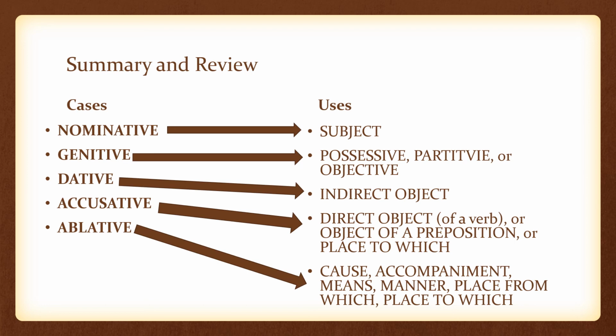So with this terminology, there's a couple different things you need to do. You need to know the names of the cases: nominative, genitive, dative, accusative, ablative. You need to know what the uses are called: subject, object, and so forth. And you need to know that subjects are always nominative, that possessives are always genitive, that indirect objects are always dative, that direct objects are always accusative, and all that weird by, with, because of, from, cause, accompaniment, means, manner stuff, all that extra stuff, that's always going to be ablative.